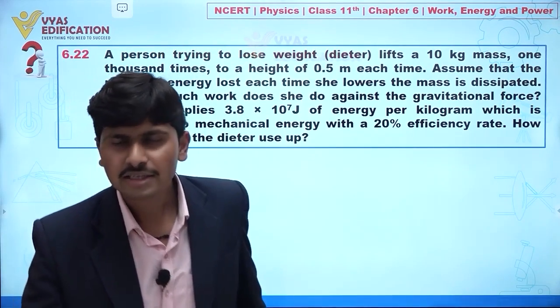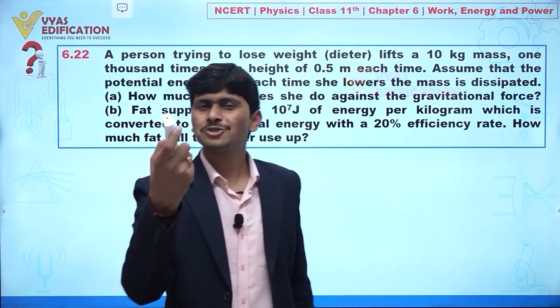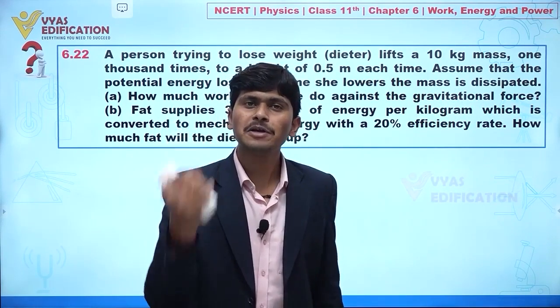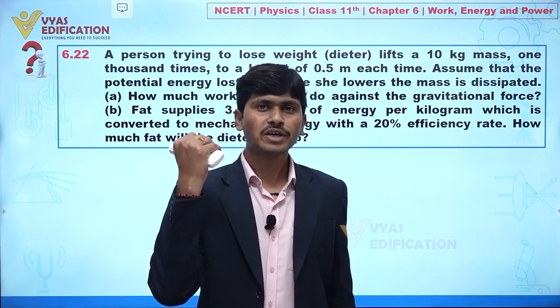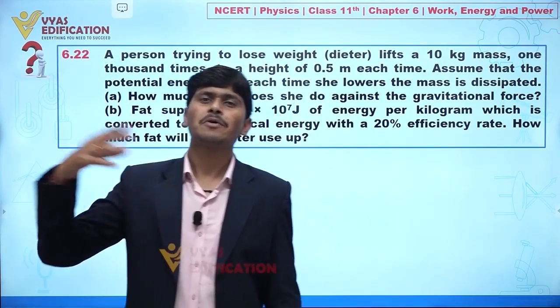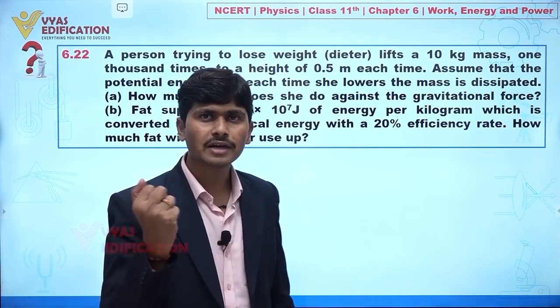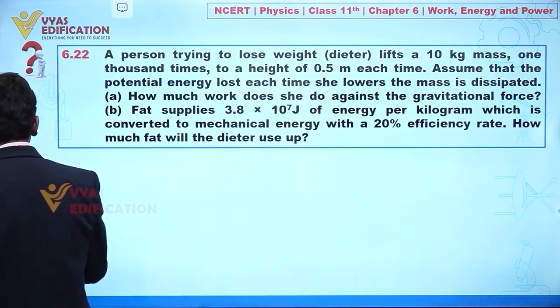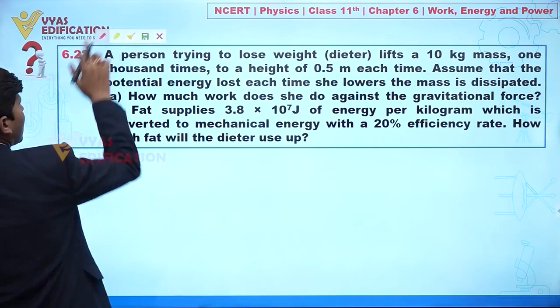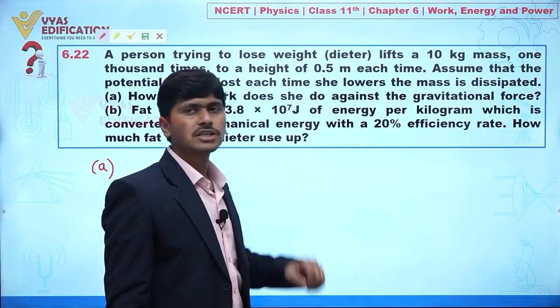So let's suppose you can assume this is a 10 kg mass and I am lifting it like this, up to 1000 times. So definitely my muscular energy is converting into some amount of heat because I am doing some work. Now if we talk about part A, it is given how much work does she do against gravitational force.